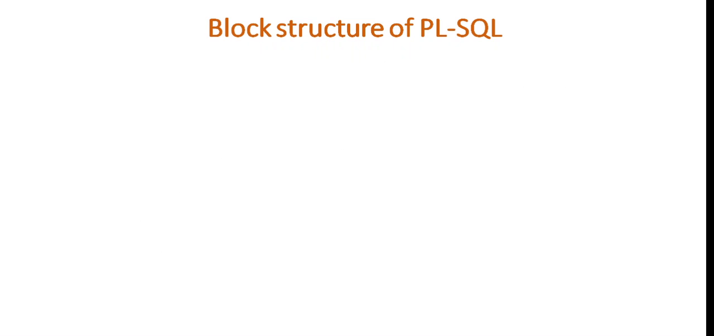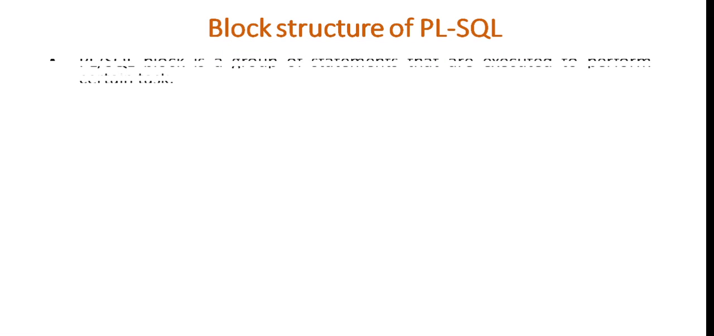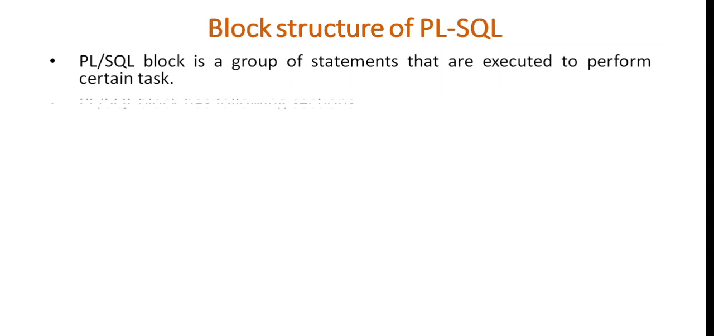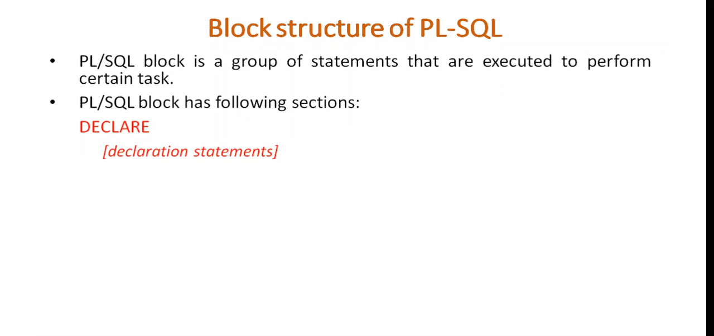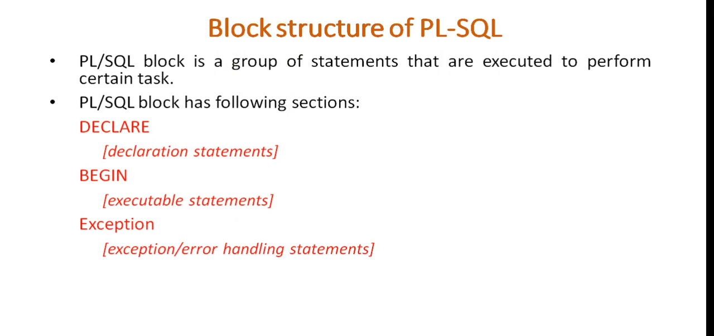Now we'll see what is the block structure of PL/SQL. We already know PL/SQL programs are written in blocks. That's why it is called a block structured language. So now we'll see the structure of a PL/SQL block. See, a PL/SQL block has different sections. The first section is the declare section. The second section is the begin section. Then we have the exception section, and then end.